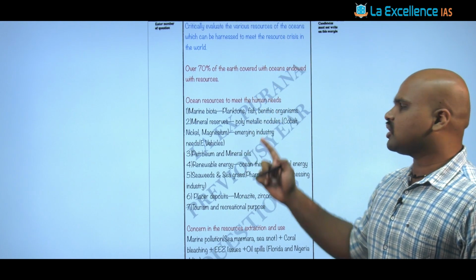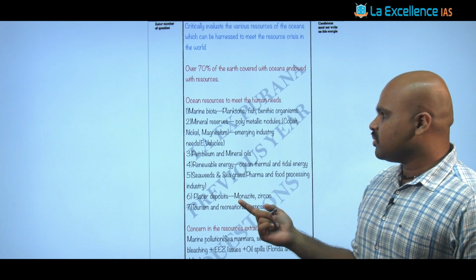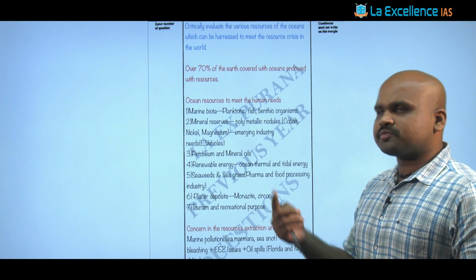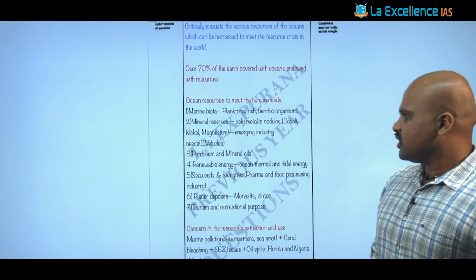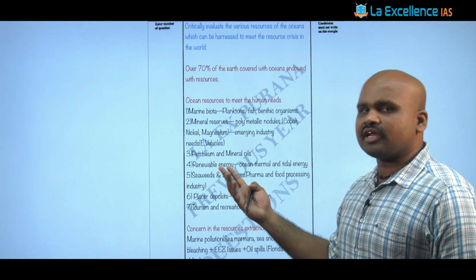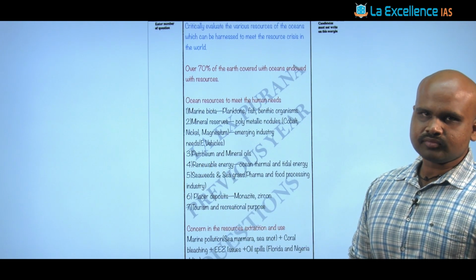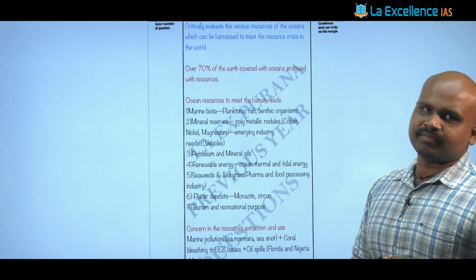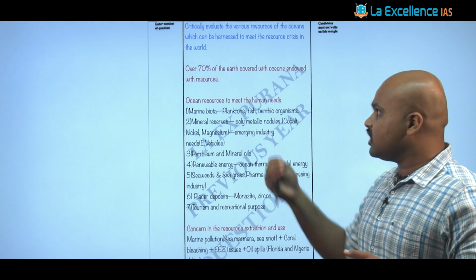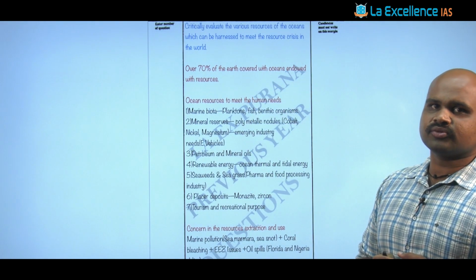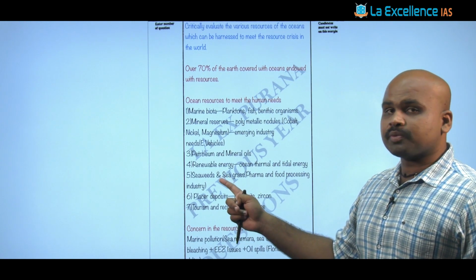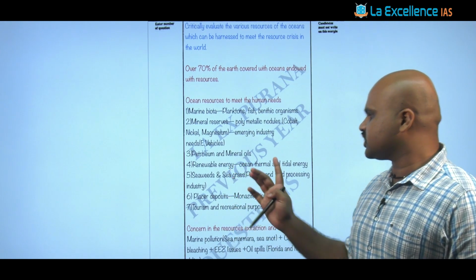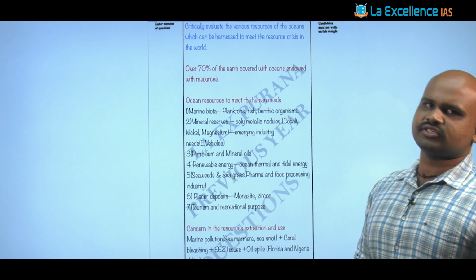That can be your polymetallic nodules, or the other aspect can be with respect to the oil, the gas, the petroleum, the fossil fuel reserve that is present in the oceanic resources. The third dimension can be renewable energy to meet the energy crisis, because it can be either ocean thermal energy or tidal energy. Any of these dimensions of renewable energy can be harnessed from the oceanic resources. The fifth dimension is the utilization of the biota or the biodiversity of the oceanic resources, be it seaweeds or seagrass, especially in the pharma and food industry.